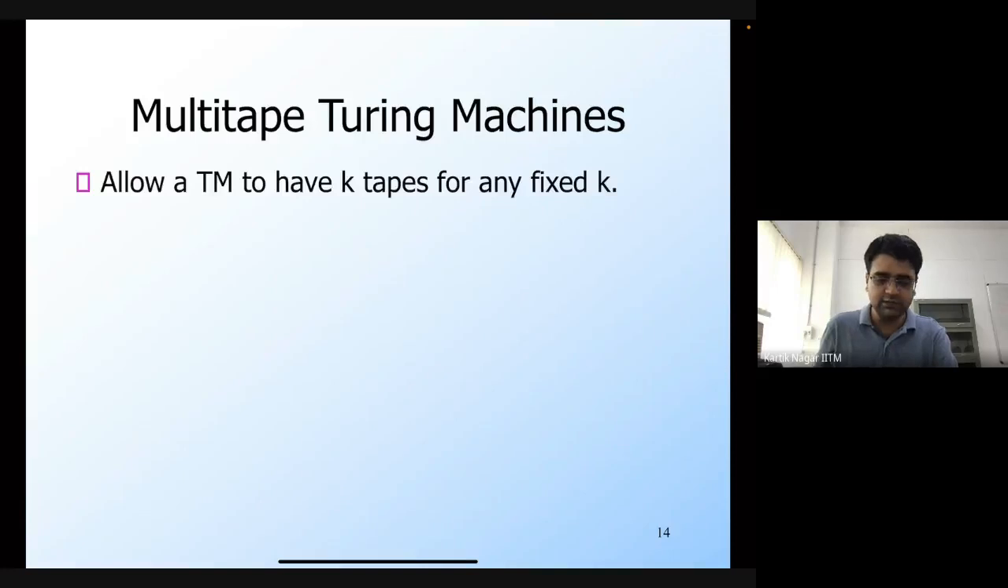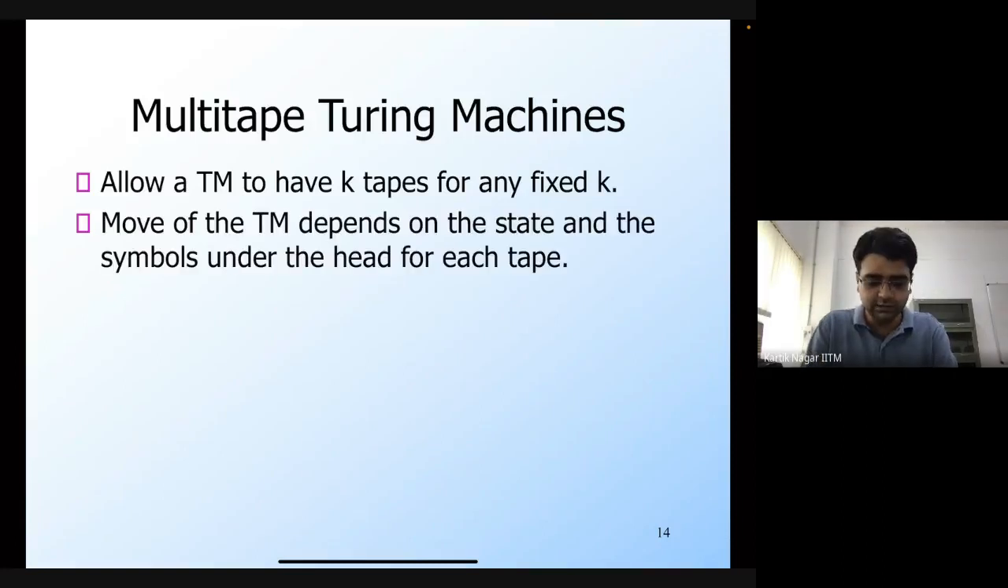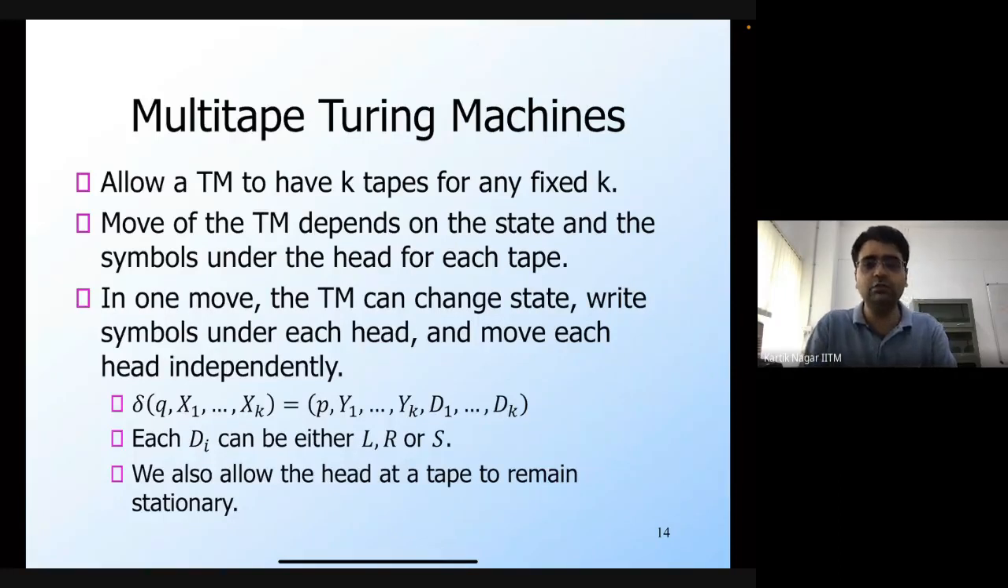In a multi-tape Turing machine, we allow the Turing machine to have some number k of tapes, for a fixed k. The move of the Turing machine is going to depend on the state and the symbols under the head for each tape. Each tape is going to have its own head, so the move will depend on its state and the symbols present under the head for each tape. And in one move, the Turing machine can change the state, write symbols under each head, and move each head independently.